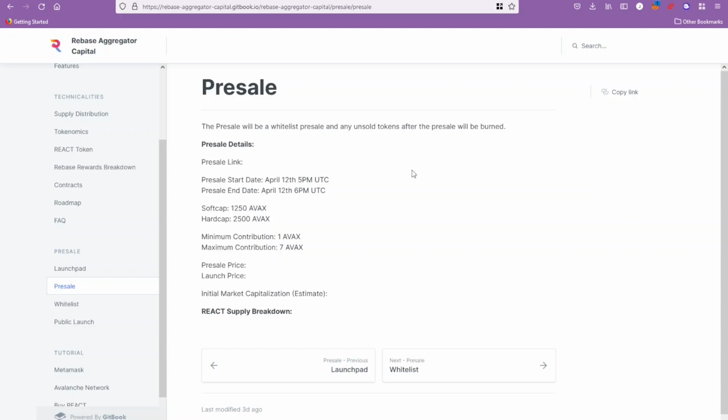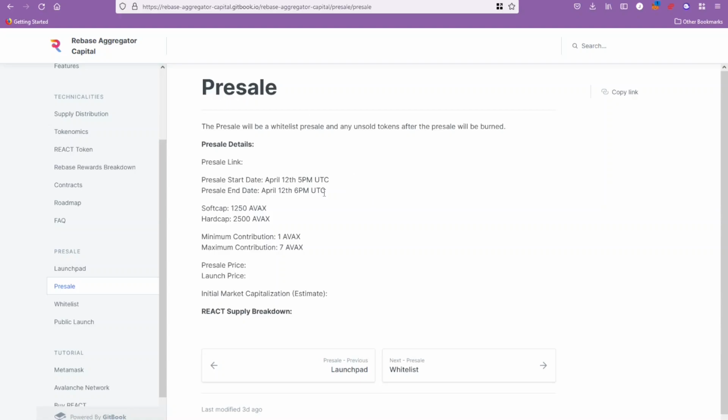The way you get whitelisted, you have to invite a certain amount of members, get to a certain rank in their Discord channel and a couple of other things, maybe with a Twitter account and stuff like that. So if you go over there you can start working for that, because you've only got 2 days now until the pre-sale.